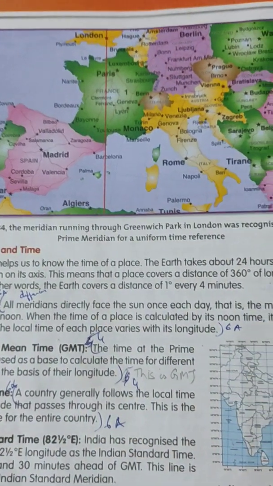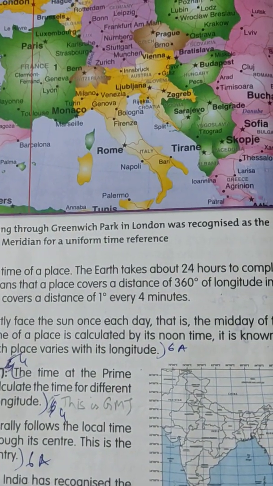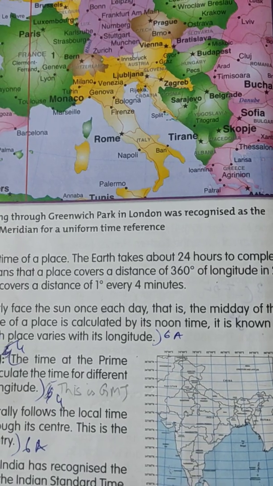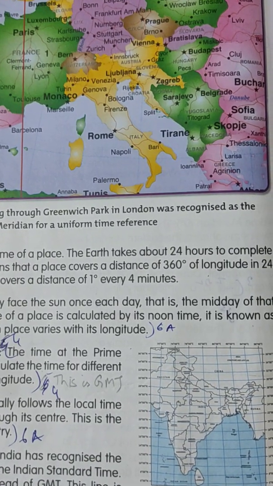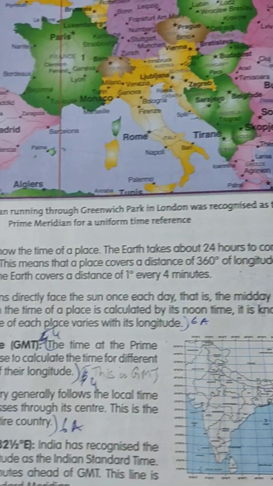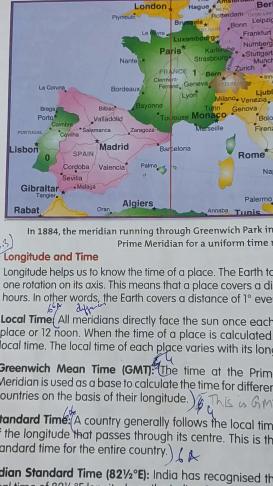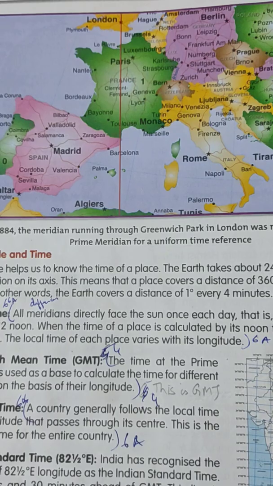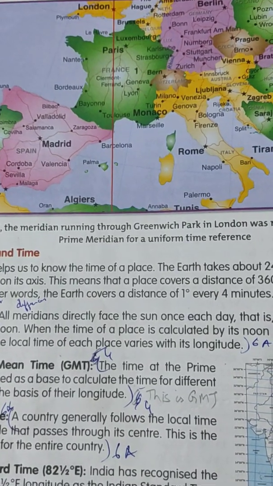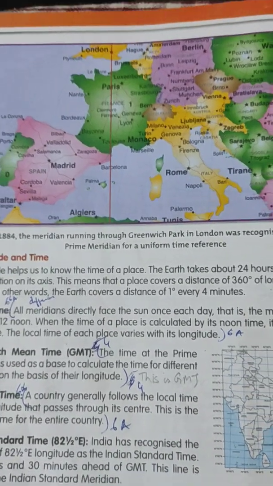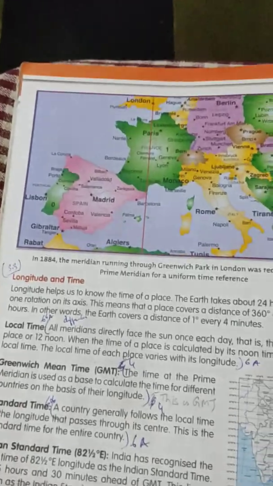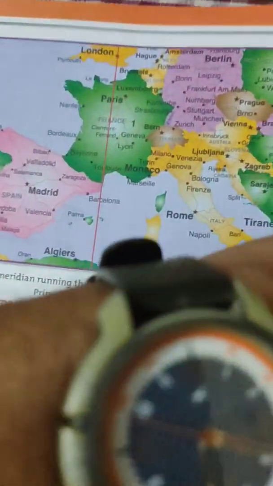This means that a place covers a difference of 360 degrees of longitude in 24 hours. In other words, the earth covers a distance of 1 degree every 4 minutes. You will see this time, children. I'll show you my watch.